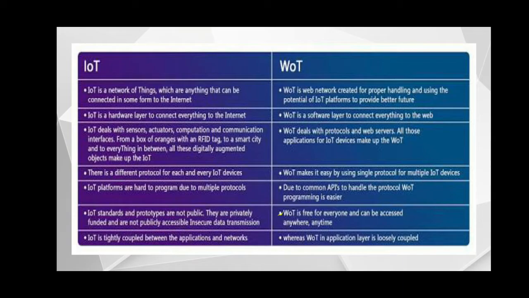They are privately funded and are not publicly accessible. Insecure data transmission here. And WOT is free for everyone and can be accessed anytime, anywhere. And the last one, IoT is tightly coupled between the applications and networks, whereas the WOT